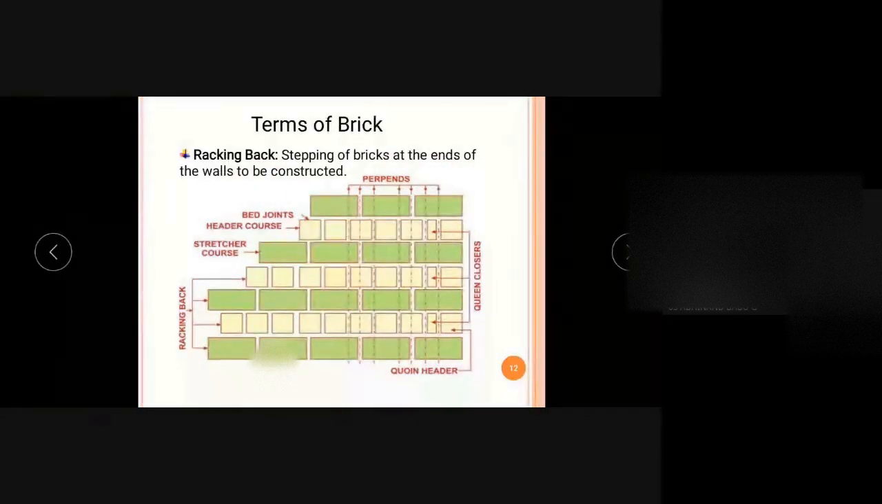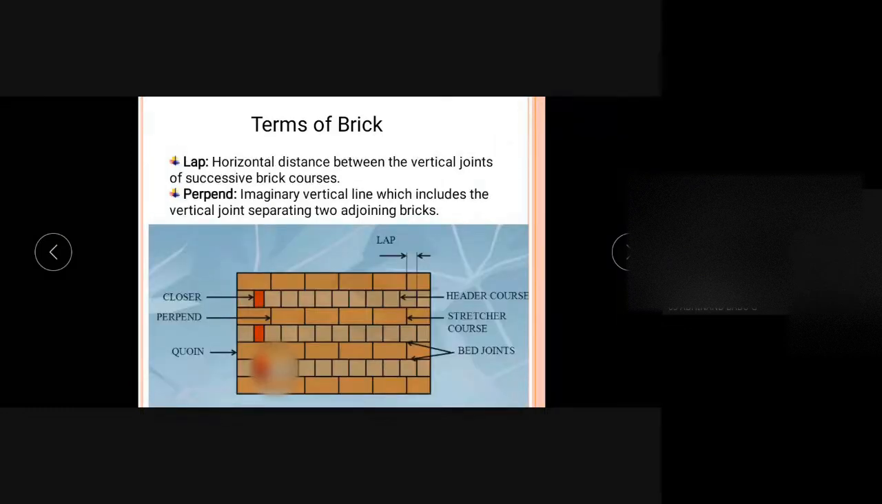So these are usually used if we are going to construct or extend the wall in future, or if we are ending the construction for a day's work. If we are ending a day's work, we will be ending the walls like this, in order to start the next day's work. So that is raking back and toothing. These are the terms.